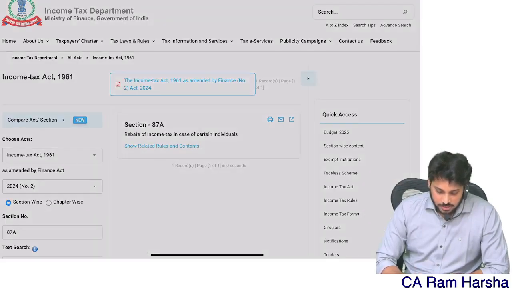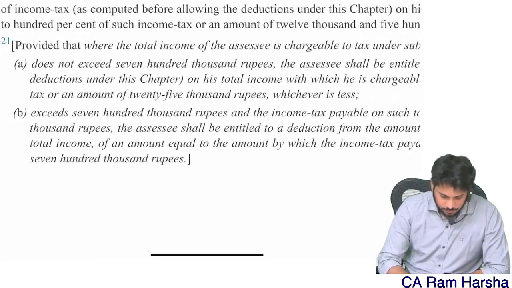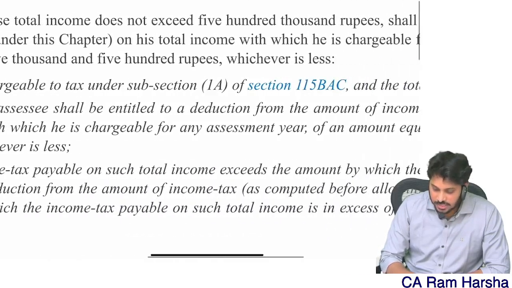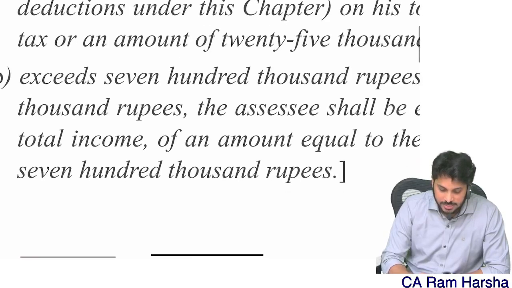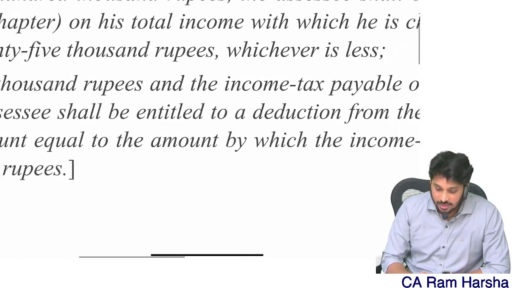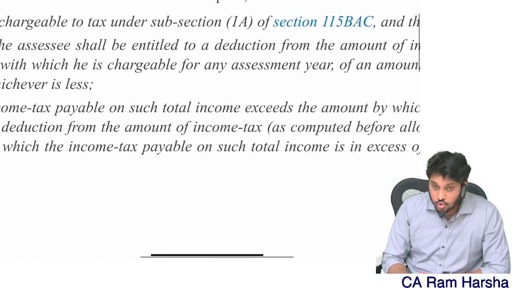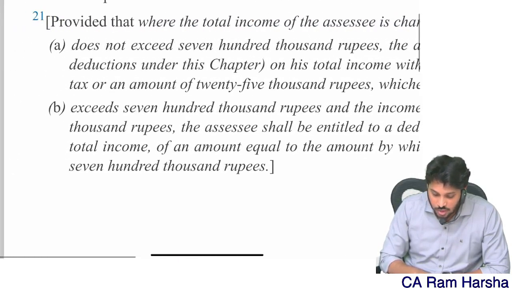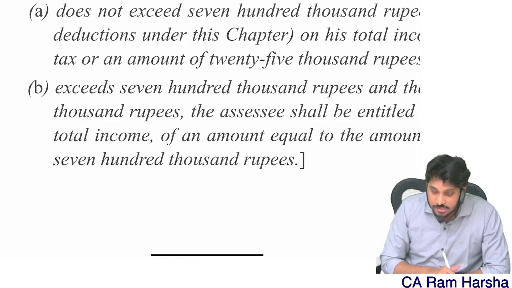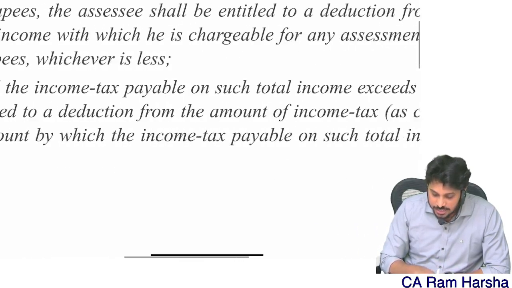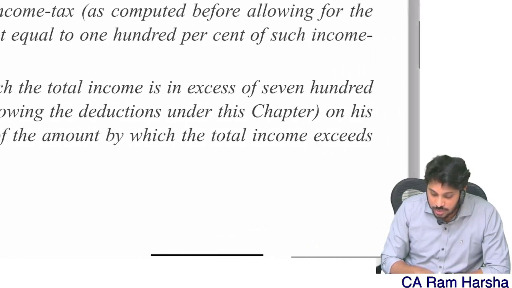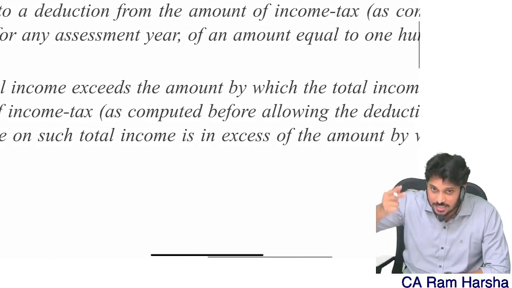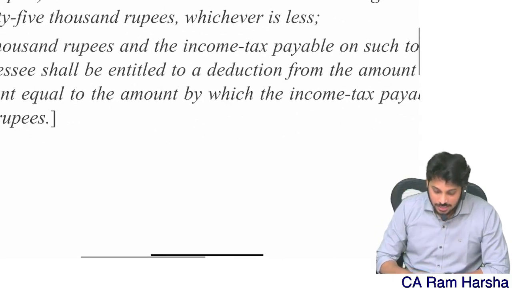You see what the Act says. If total income is more than 7 lakhs, provided that where total income of the SSE chargeable to tax under 115B, that is the default tax regime, exceeds 700,000 rupees, and income tax payable on such total income exceeds the amount by which total income is in excess of 700,000 rupees, the SSE shall be entitled to a deduction, from the income computed before allowing deduction on his total income, of an amount equal to the amount by which income tax payable is in excess of that excess income. Correct?